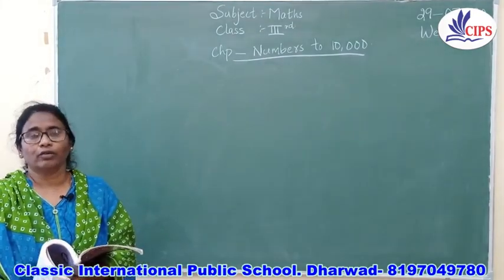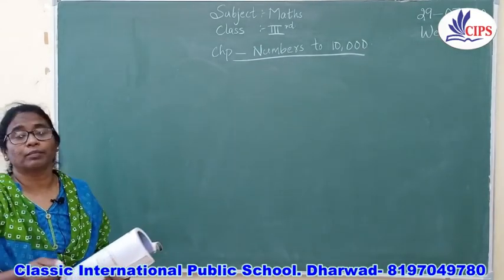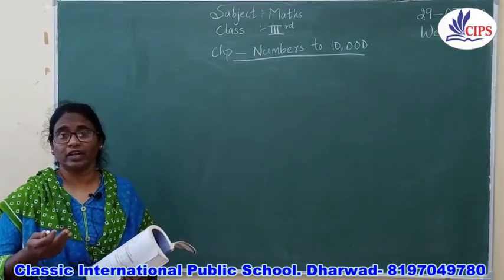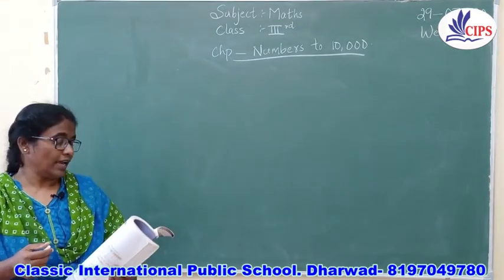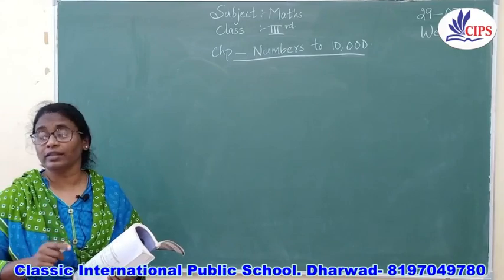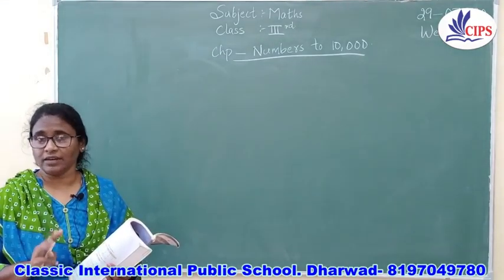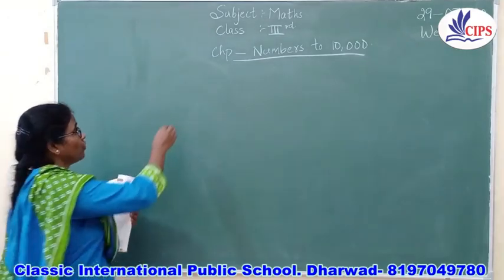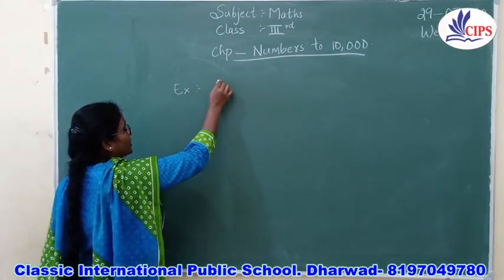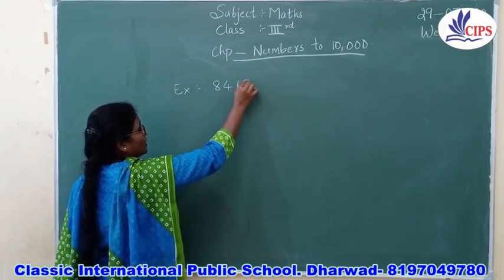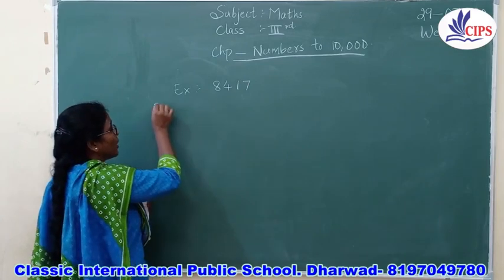Okay, children, till now we have studied about the place value, right? What is the face value? What is the place value? We have studied. Now the next thing you are going to study is the expanded form. I think you have learned the expanded form in the second standard with only 3 digits, isn't it? Now we are going to study with 4 digits. So for example, I am going to take any number, that is 8417, as an example for how to write the expanded form.